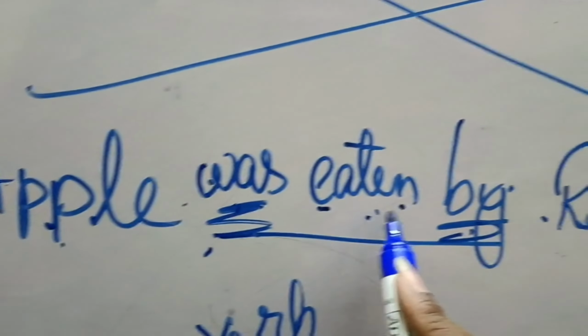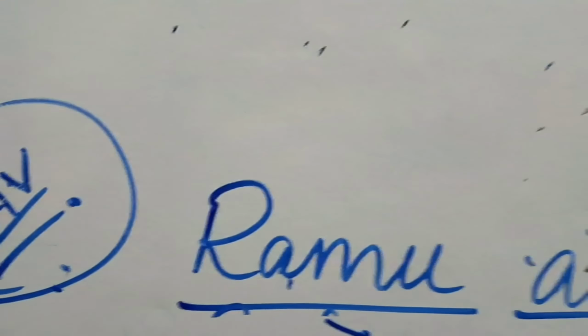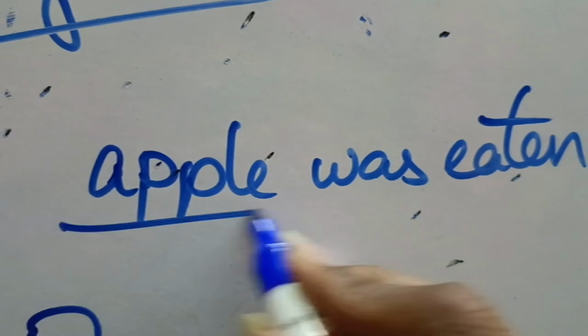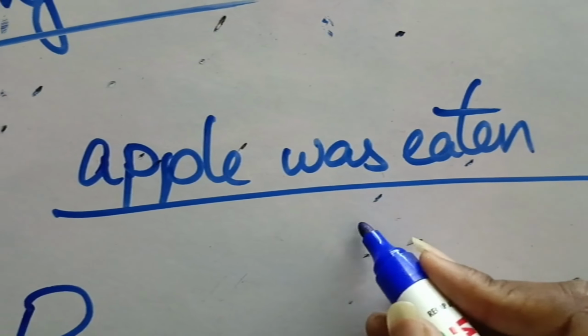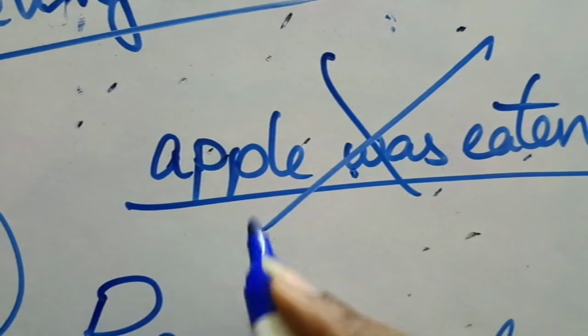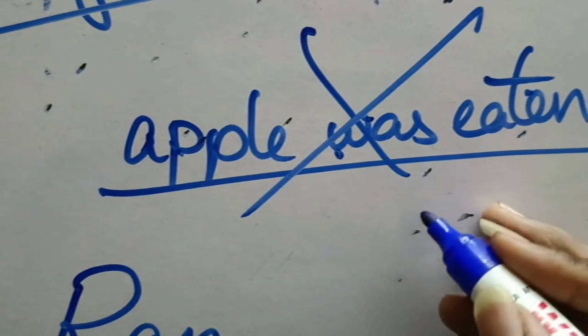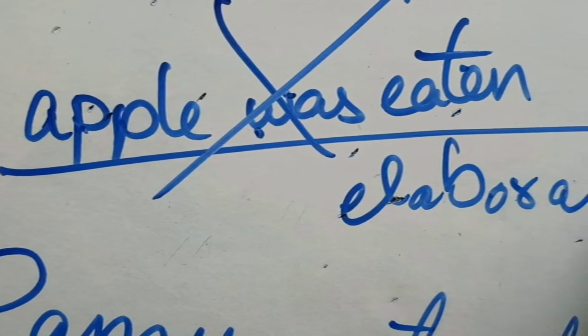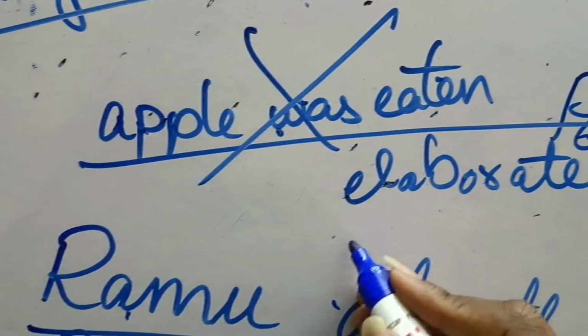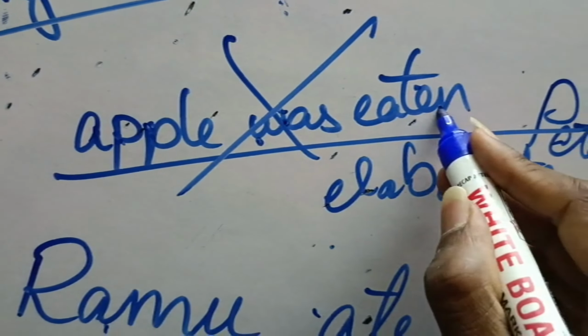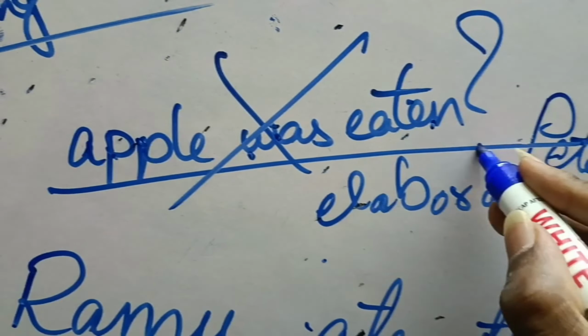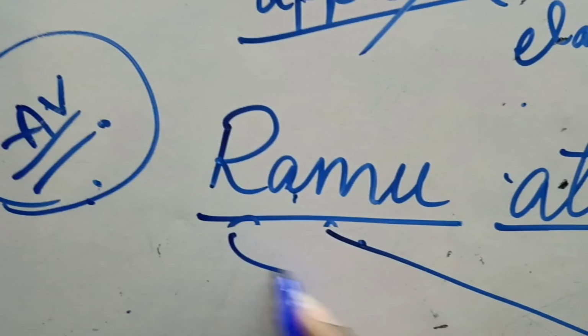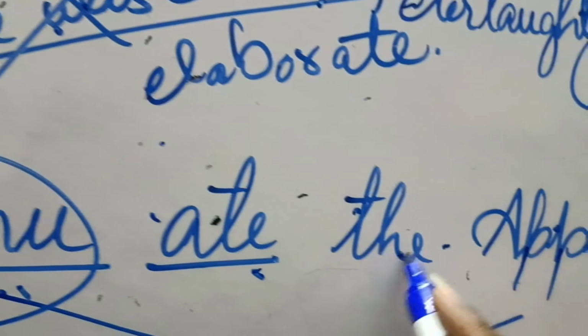If it was "apple was eaten," will it be the correct one? No, right? "Apple was eaten." Is this a complete sentence? This is not the full sentence. So in order to elaborate this, in the active voice it is given that "Ramu ate the apple."